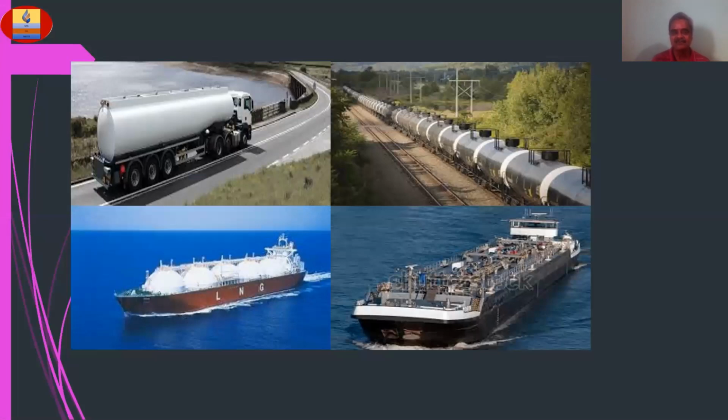See these pictures. They can transport by road, by rail, by sea. Oil and gas both can be transported to the customer end. Is it clear?